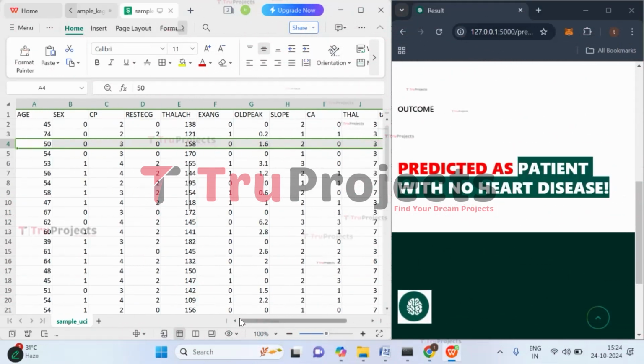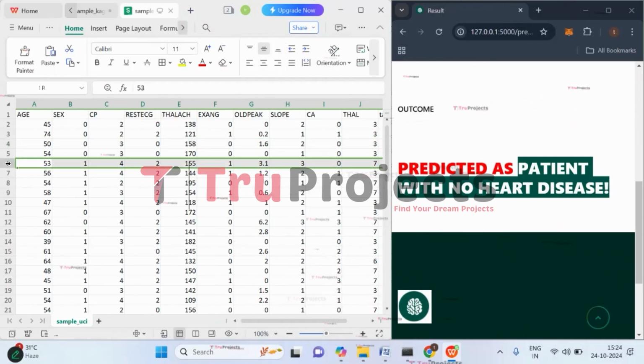So let's try with the other test case. Let's try with this sixth test case.